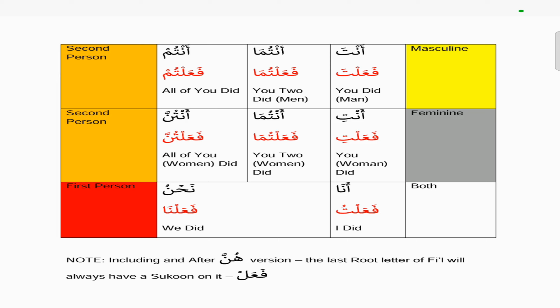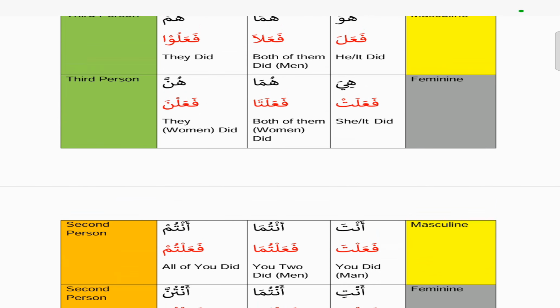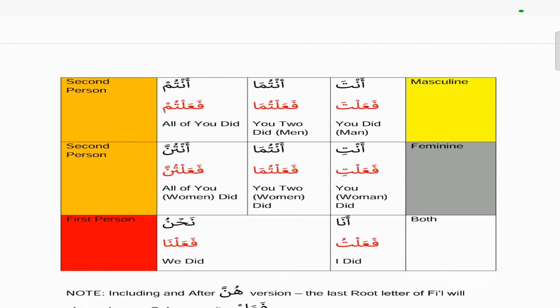And the ana version of fa'ala is fa'altu, which means I did something. And nahnu is fa'alna, which means we did something. You notice the nahnu, which is fa'alna, there's an alif at the end. Compare that to the hunna version, which is fa'alna. They're the same, but the only difference is the nahnu version has an alif at the end of the noon, so it's stretched, fa'alna, which means we did something.